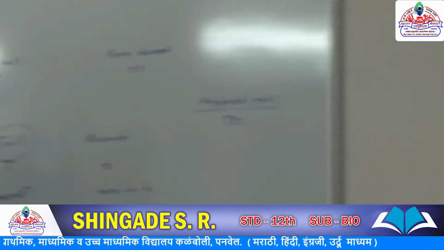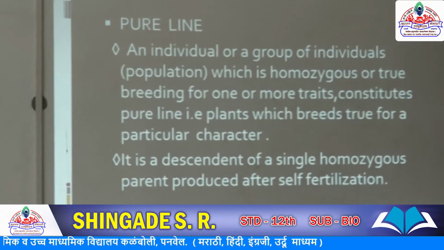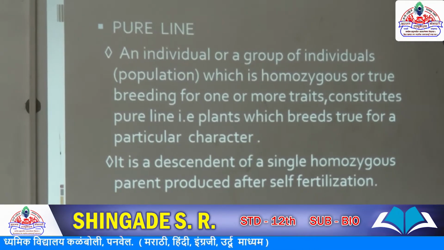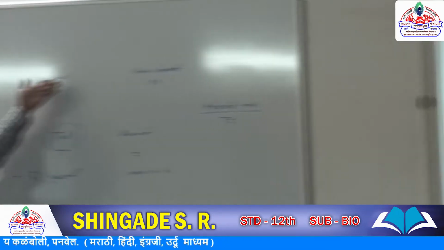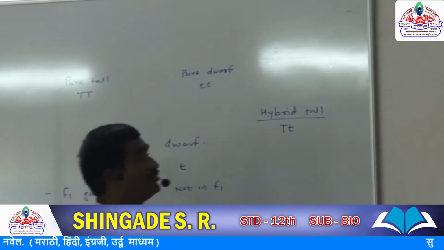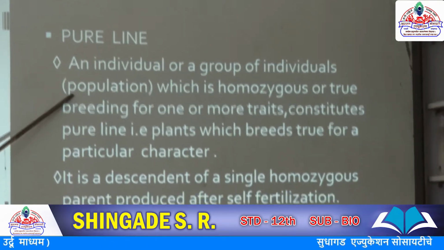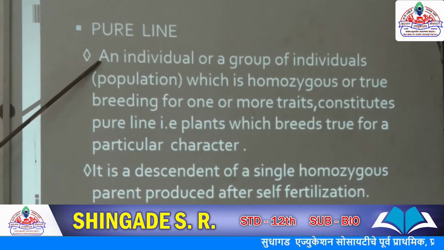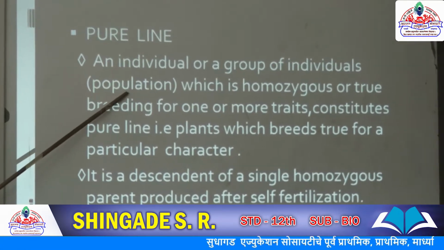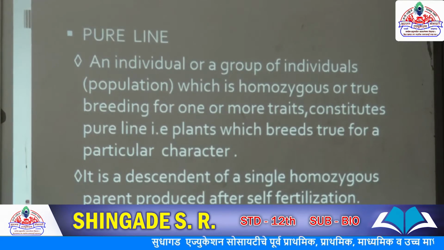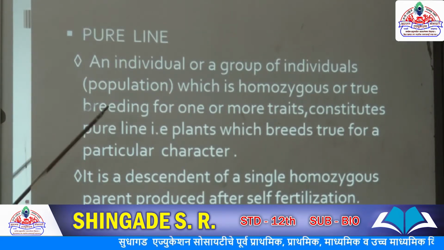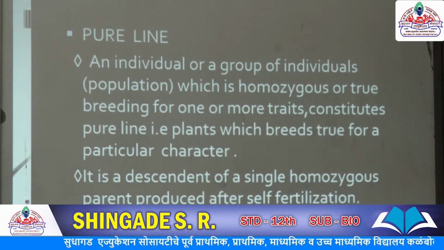Next term is pure line character. When we say the pure tall, pure dwarf, an individual or a group of individuals, a group of individuals being called a population, which is homozygous or true breeding for one or more traits, is called a pure line.